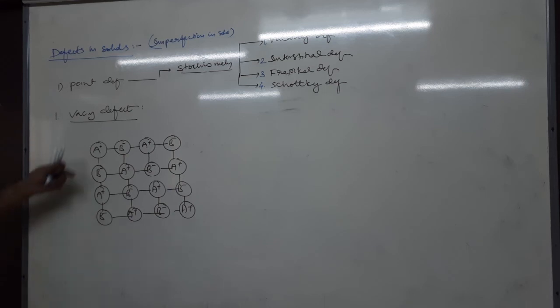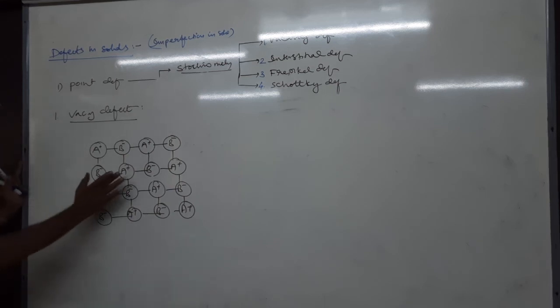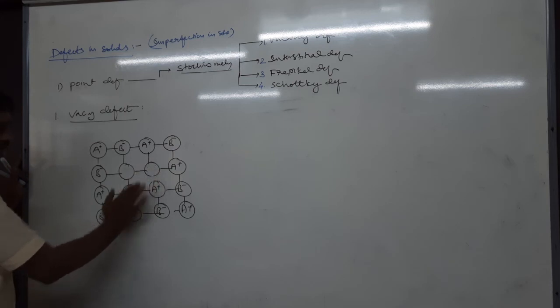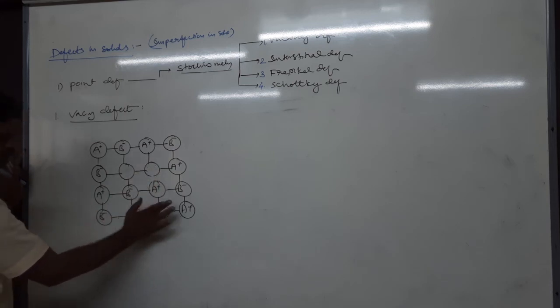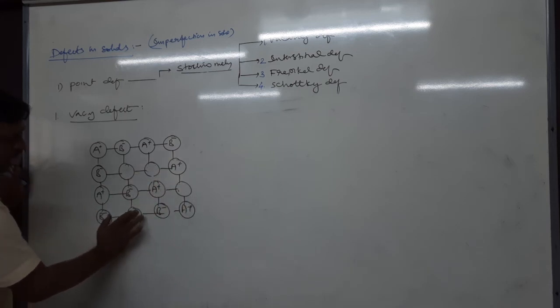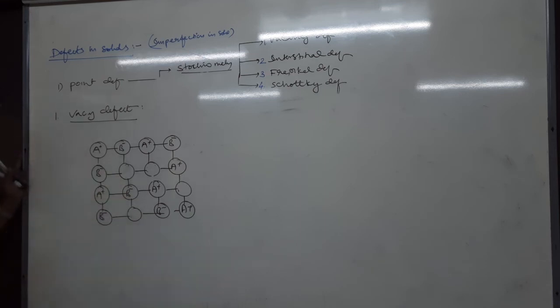Okay. Then what is the vacancy defect? The defect which arises due to vacancy of some of the lattice points. Some of the lattice points get vacated, like A plus, B minus, from the crystal lattice. Then it becomes a vacancy defect. Here you need to remember one important point. In vacancy defect, what happened to volume, density, and mass? First, the mass.